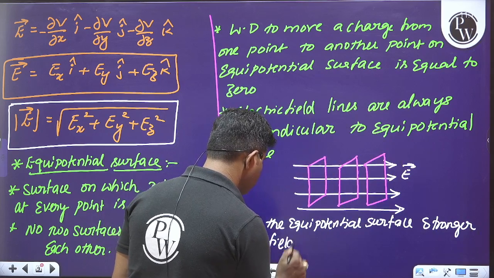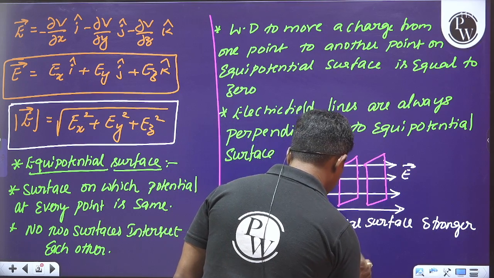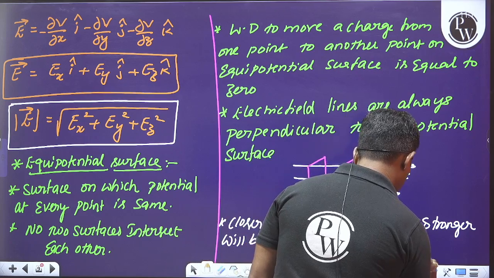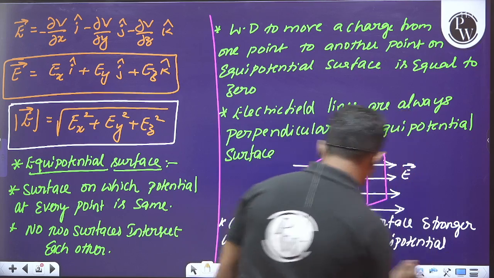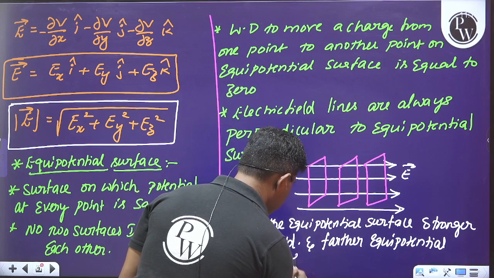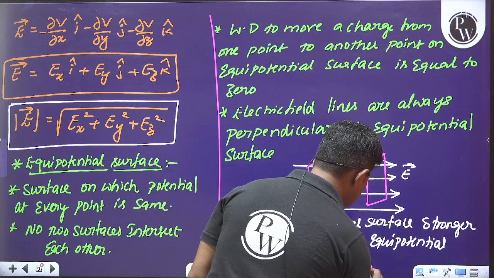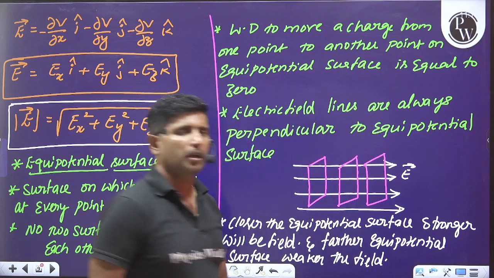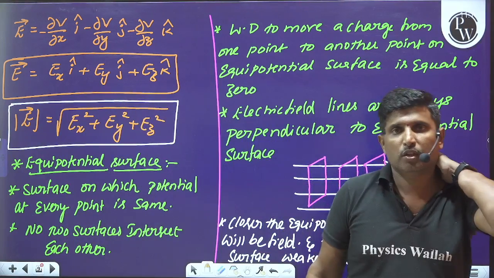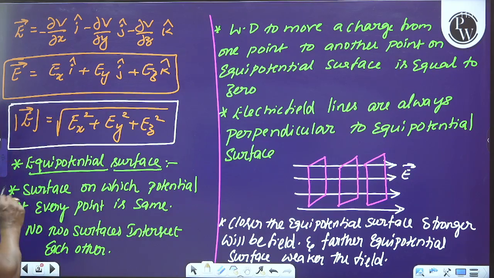And the further the equipotential surfaces, the weaker the field. So these are all the important points we have to keep in our mind related to equipotential surface. Majorly these 2 points are very important here.